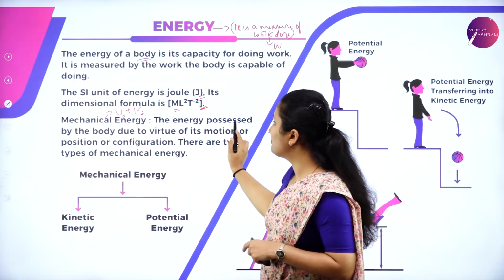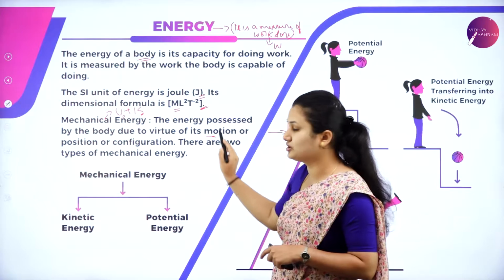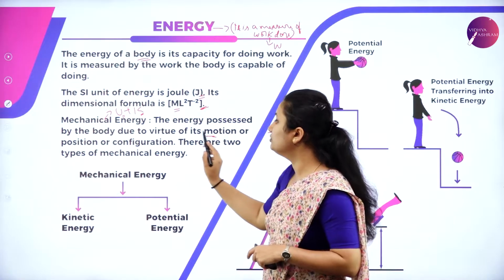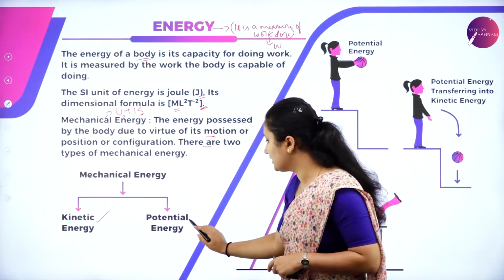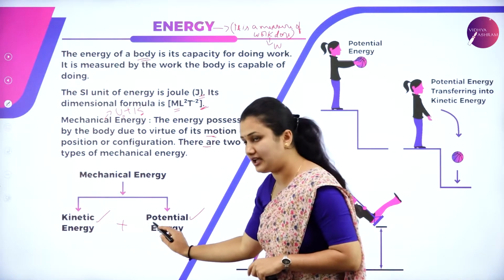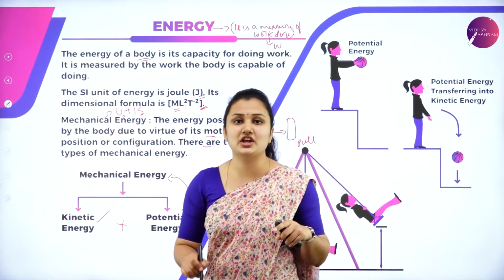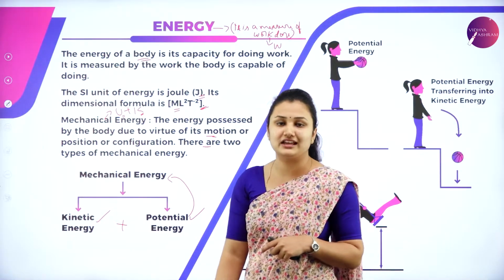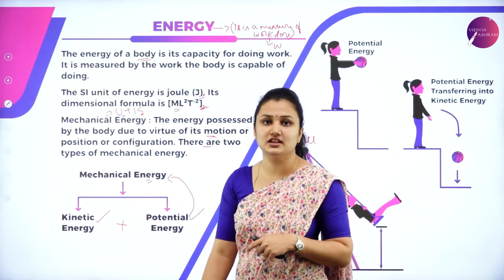So the energy possessed by the body due to the virtue of its motion or position or configuration. There are two types of mechanical energy: one is kinetic energy and one is potential energy. Kinetic energy plus potential energy is called mechanical energy. In this chapter, we come across kinetic energy and potential energy. That means we study more about mechanical energy in this chapter.